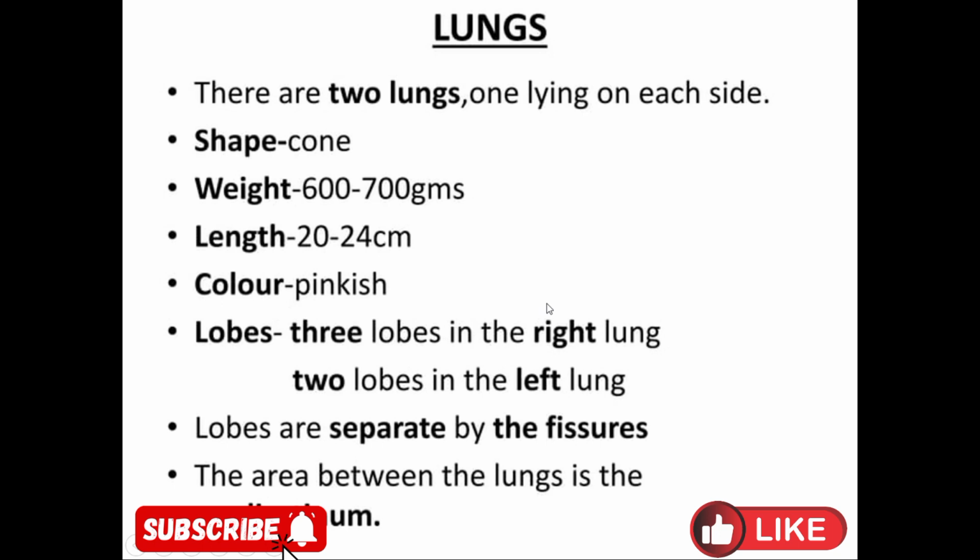The science of lungs is known as pulmonology, and there are two lungs present in the thoracic cavity. Their shape is cone-like, their weight is 600 to 700 grams in adult human beings, their length is 20 to 24 centimeters, and the color of the lung is pinkish.